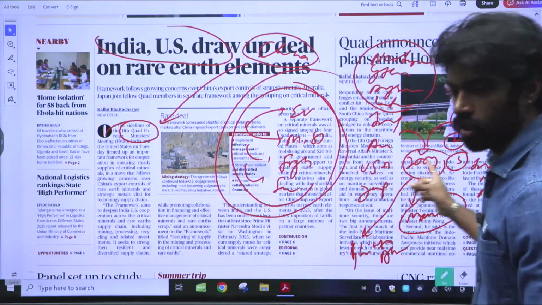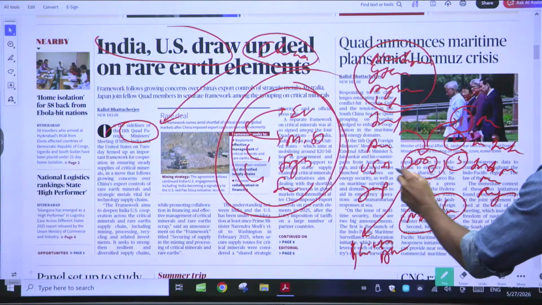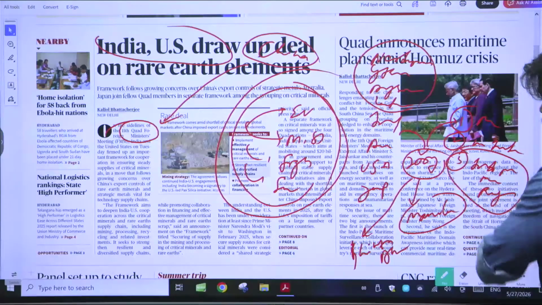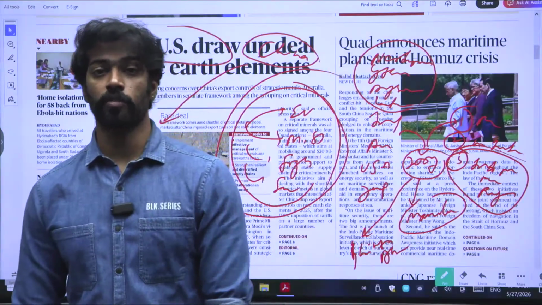As I was saying, what is the criteria? One of the objectives of Quad. One of the objectives of Quad is what? It is nothing but reducing the influence of China. Right, countering the influence of China is one of the objectives of Quad.